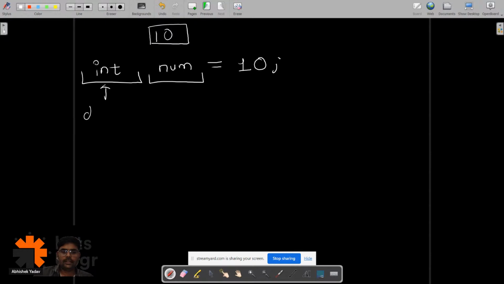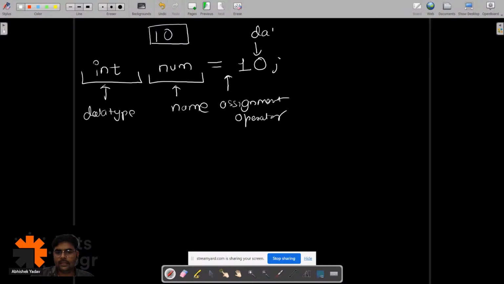This is the data type, this is the name of the variable, this is the assignment operator, and this 10 is the data, right? So we are initializing the data 10. We are storing this data 10 inside a variable, inside a memory. The name of the memory is num here.